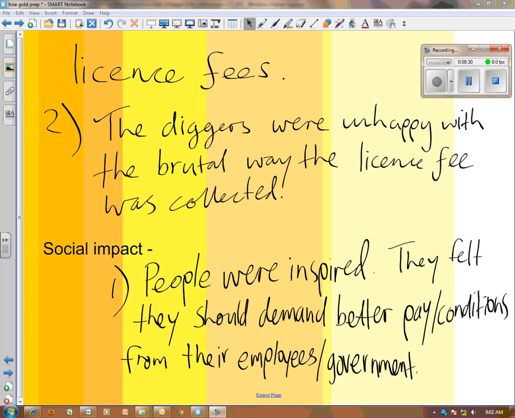People believed the diggers should have stood up for their rights, and they did the right thing, even though they lost the battle. And so people all around Australia, basically from that time on, started to demand better and fairer pay and conditions from their employers or government. And that's often why you see those 5 stars, that flag of the Southern Cross, on lots of people's utes or their cars or wherever around Cronulla. It's a symbol of a bit of a fight back against employers or the government.